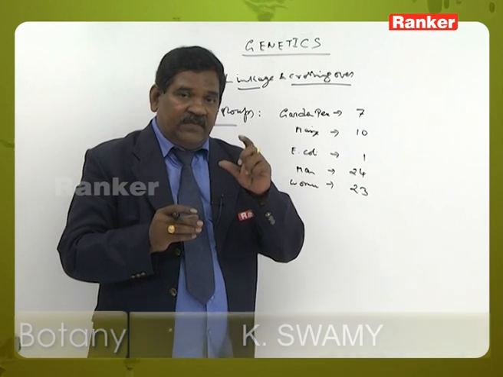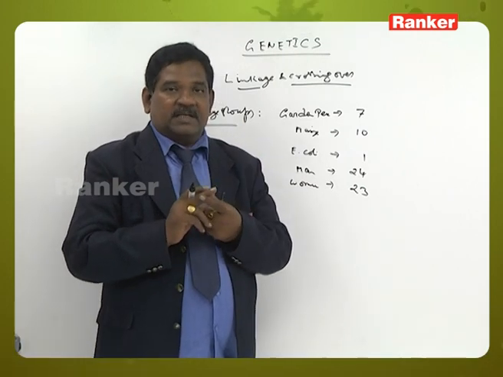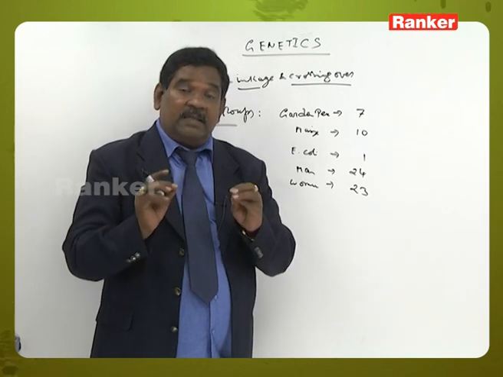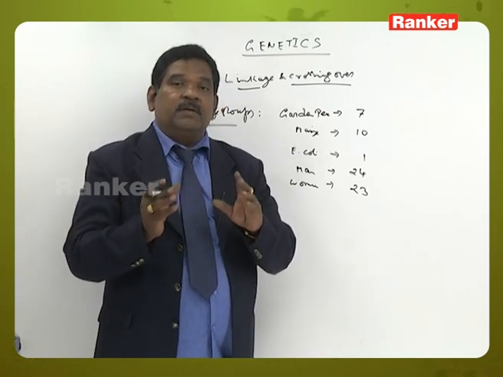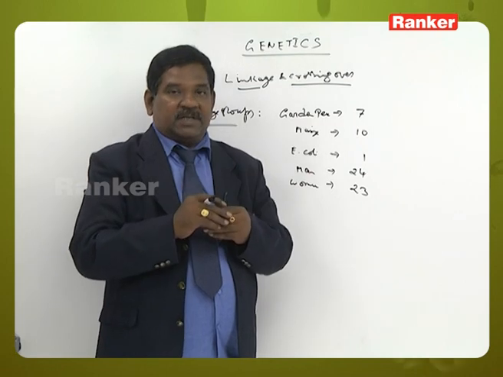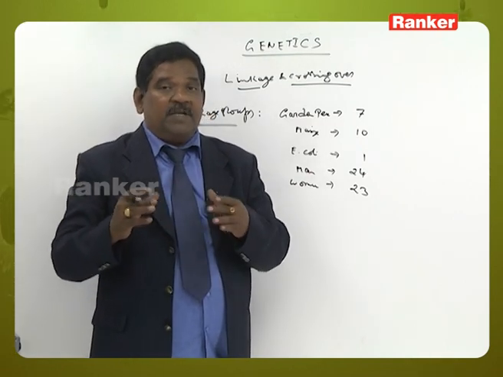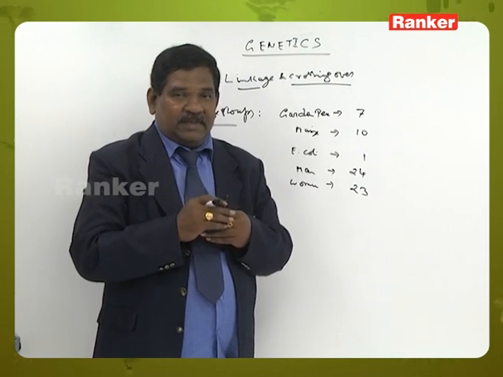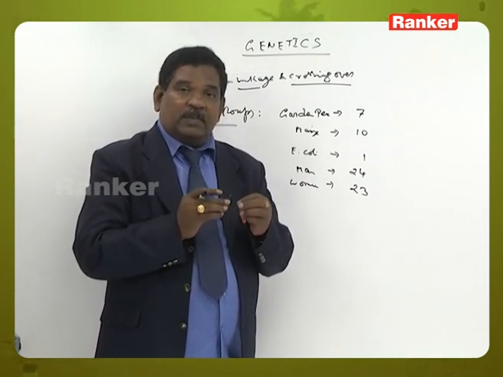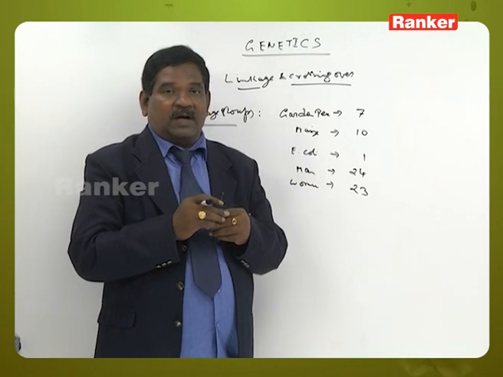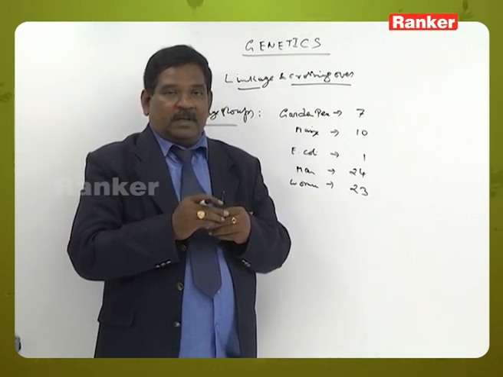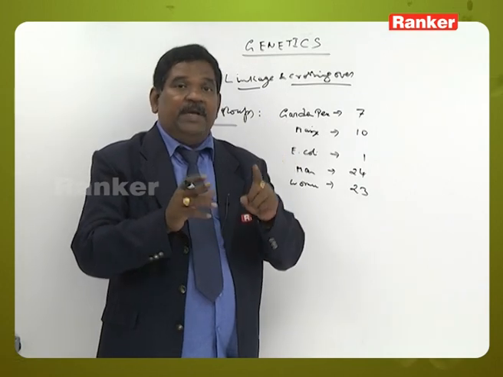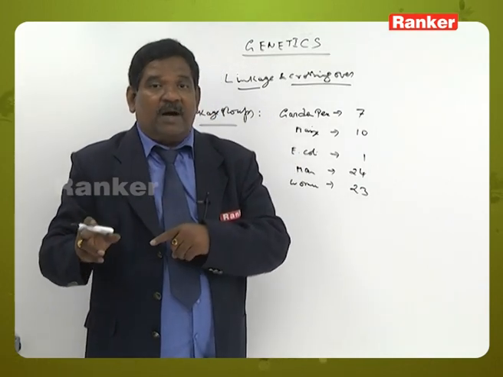If the linkage is weakened, recombination occurs. At that time only, we observe non-parental combinations. When non-parental combinations are more, linkage strength is less. So, it was first observed by T.H. Morgan in Drosophila. He observed that when linked genes are present, parental combinations are more, and non-parental combinations are less.